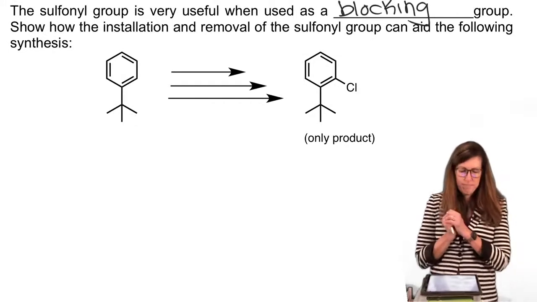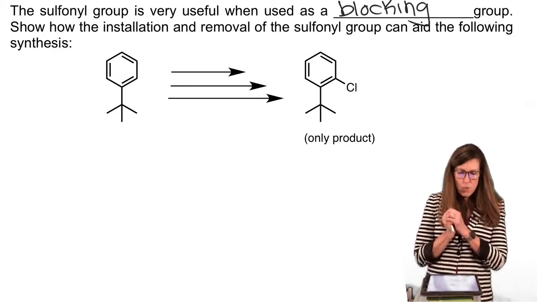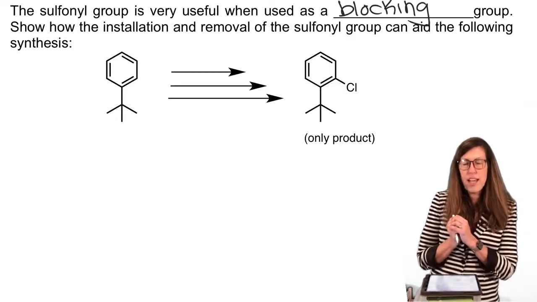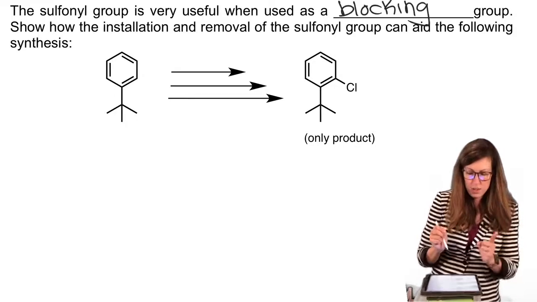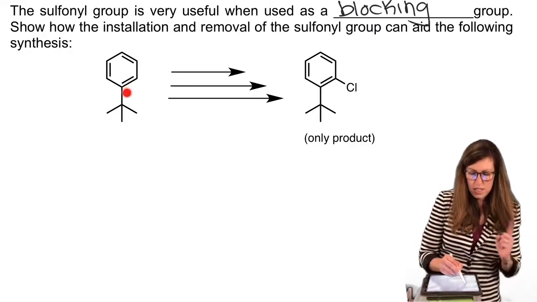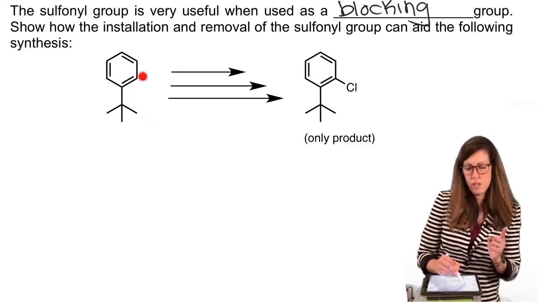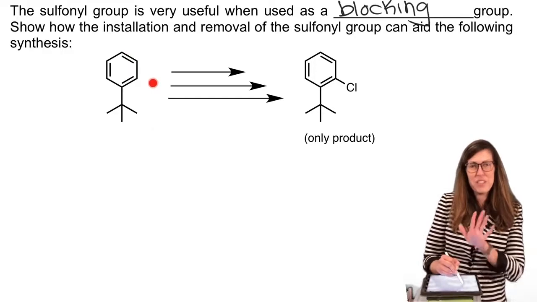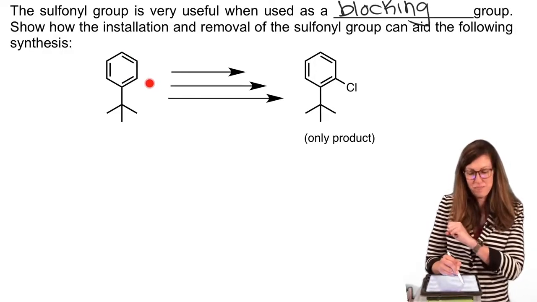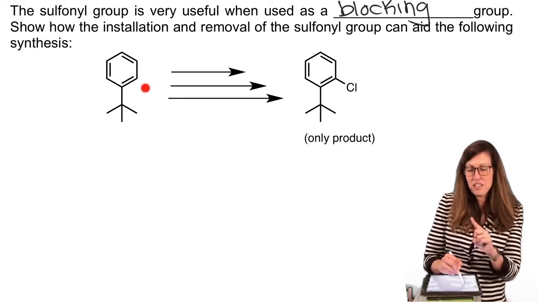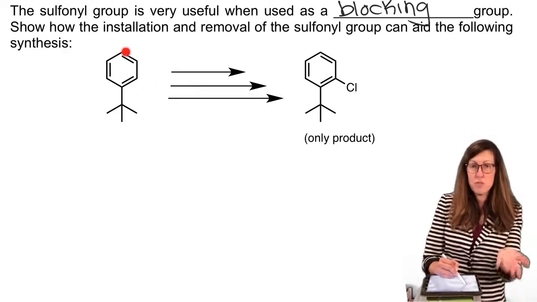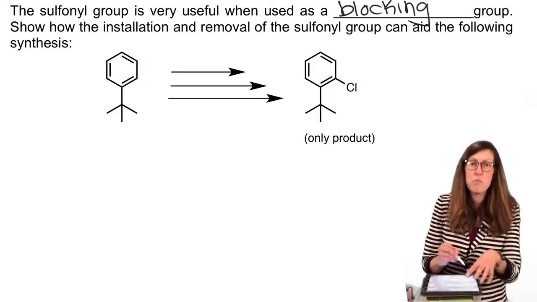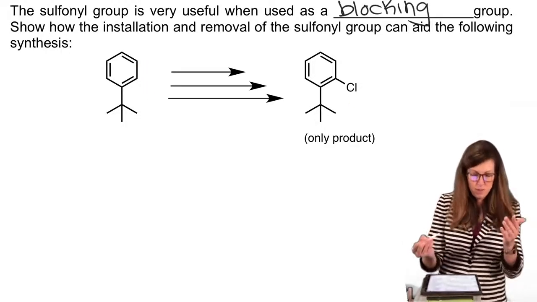Look at this one, for example. We just learned that t-butyl is huge and would always prefer para. And yes, it would. Let's suppose we want to do a synthesis where we really want to get ortho. We don't want to get para. Stomp my foot. No para, I want ortho only. Well, that's okay. We can actually do that thanks to sulfonyl. If we put sulfonyl on, it'll go para because that's all that is really preferred. And then very reluctantly, we can get a small group in there like chlorine. Remove the sulfonyl, and then we're home free.